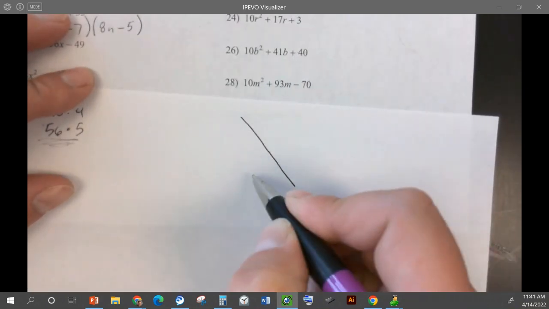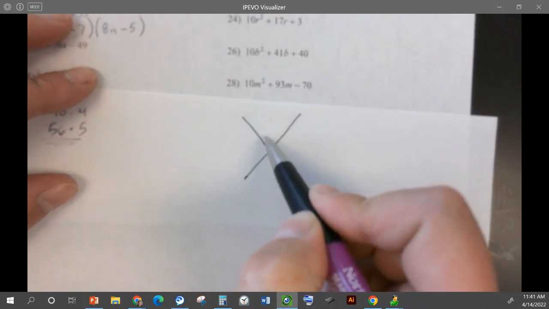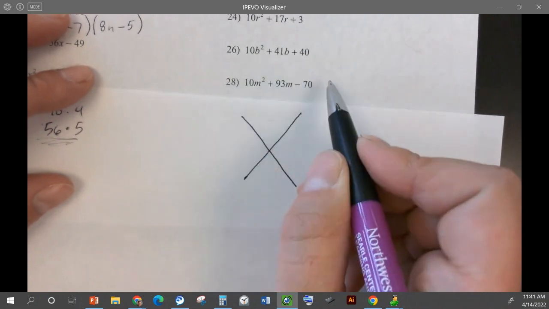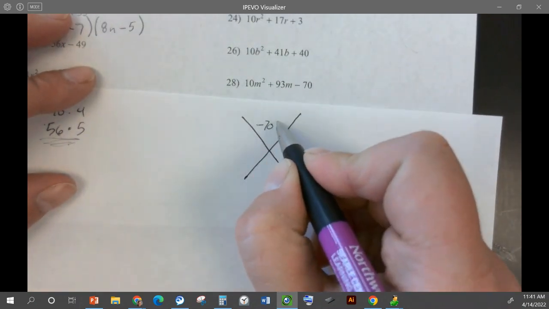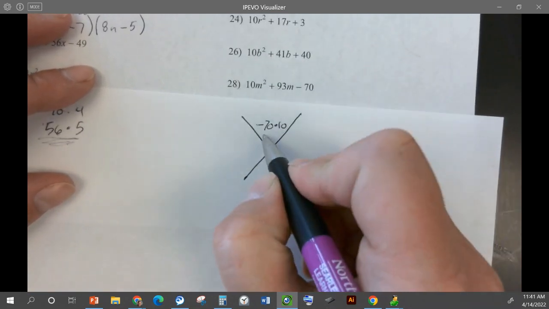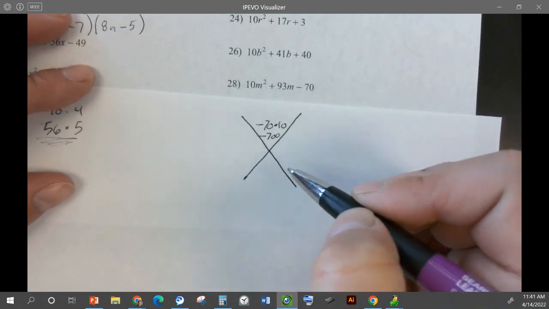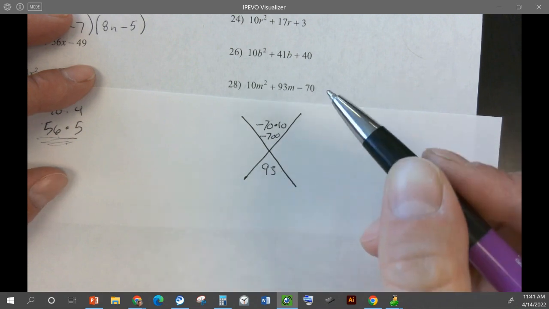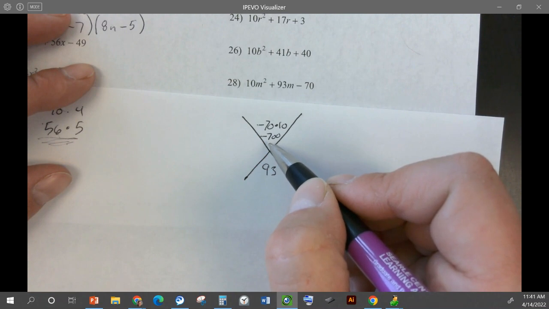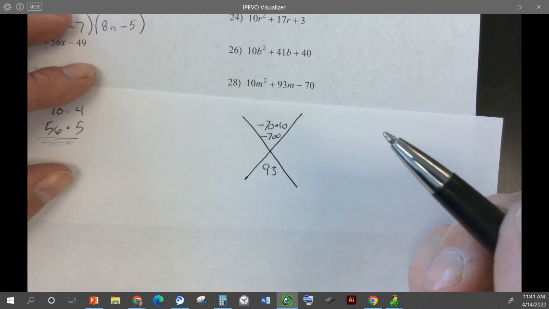Okay, so first we're gonna set it up. So what needs to go up here at the top? 70. So we gotta do A times C. Yep, so negative 70 times 10. What's that? Yep, good. Negative 700. Make sure you bring the sign. And then what goes down here? 93. Perfect. So now we need to think of something that multiplies to get 700, and if we add them, gives us 93.